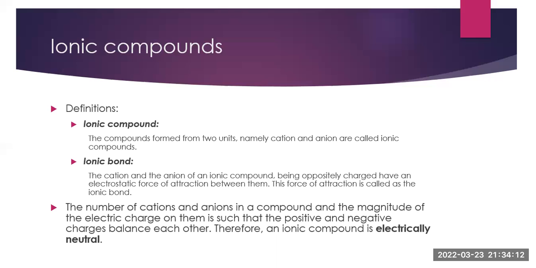Here, a cation is a positively charged ion, whereas an anion is a negatively charged ion. Even though they individually carry charges, when they form the ionic compound, the opposite charges cancel or balance each other. Thereby, they make the ionic compound electrically neutral.